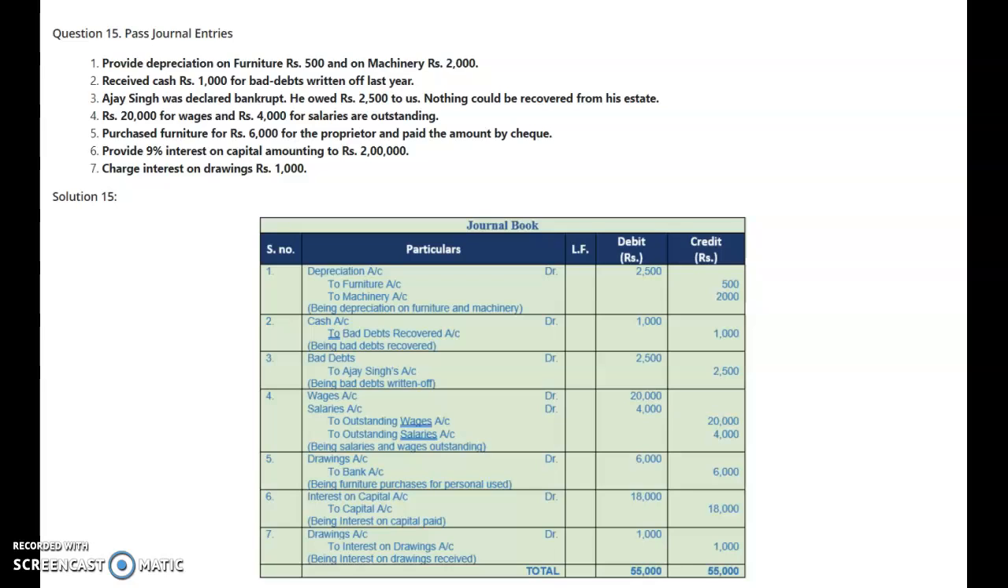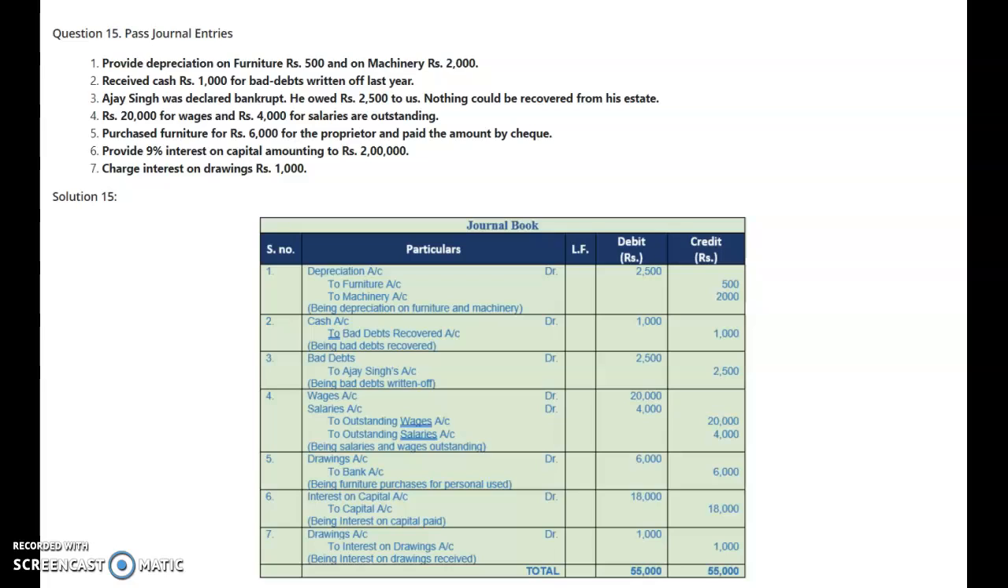The entry will be: interest on capital account debit to capital account. Interest on capital account is a nominal account, as all expenses and losses are to be debited here. To capital account, that is the personal account of the proprietor. By this, the capital of the proprietor will increase, so it is credited. The journal entry will be interest on capital account debit to capital account with the amount of interest which we had calculated here.